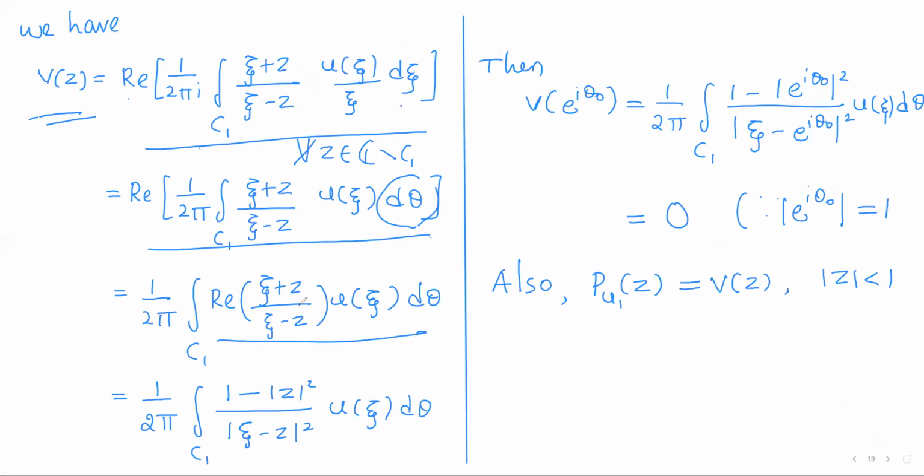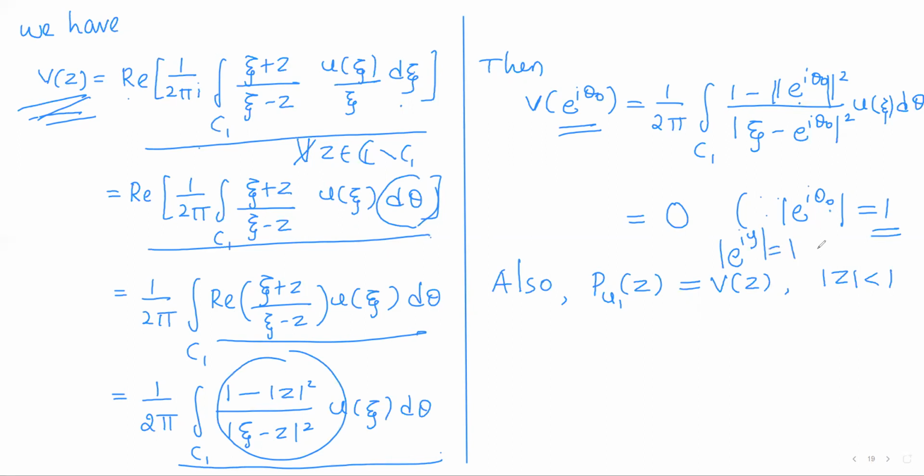So the real part of (xi plus z) by (xi minus z) is nothing but (1 minus modulus of z squared) by (modulus of xi minus z) whole squared. So this will be nothing but p of z. So put z equal to e power i theta naught, as we need v of e power i theta naught. So z will be replaced by e power i theta naught. So in the numerator, we have modulus of e power i theta naught, which will be equal to 1, because we have initially observed that e power iy will be 1 for all real values of y.